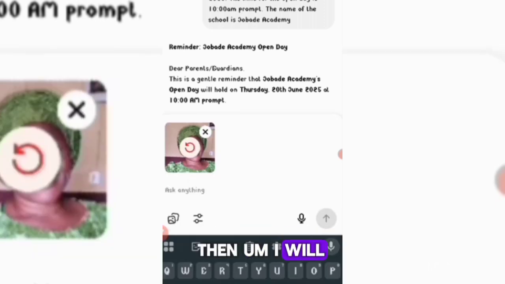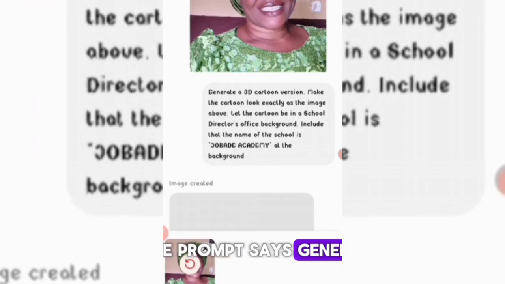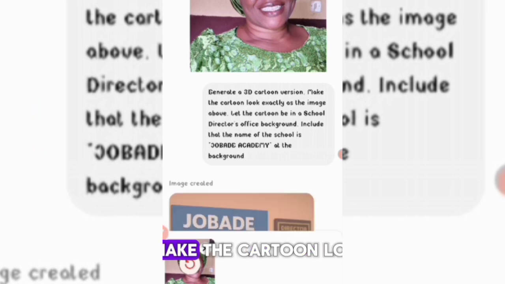Then I will paste the prompt. So what's the prompt? This is the prompt here. The prompt says, generate a 3D cartoon version. Make the cartoon look exactly as the image above. Let the cartoon be in a school director's office background. Include that the name of the school is Jobade Academy in the background.